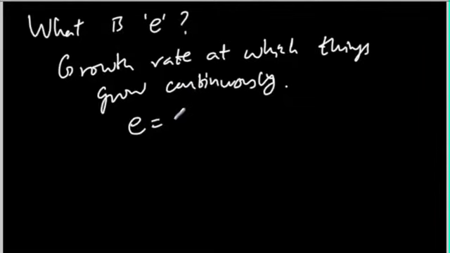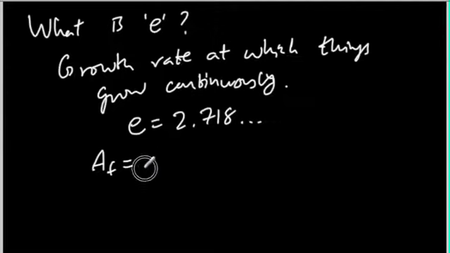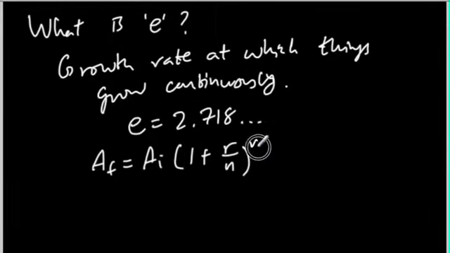As I'm sure you know, it's equal to 2.718, and it just goes on forever. It's one of these irrational numbers. So to get an idea, using the compound interest example, let's discover what e is. Let's use our formula again for compound interest. A_f, the final amount, is equal to the initial amount times (1 + r/n) to the power of nt.